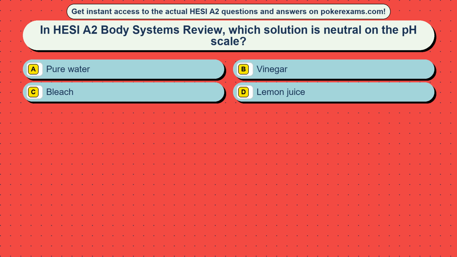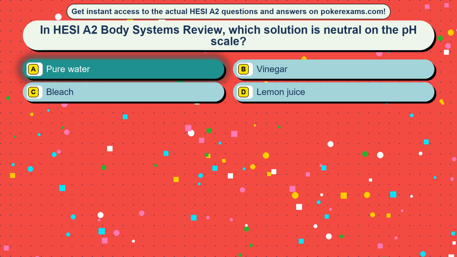Question 13. In HESI A2 Body Systems review, which solution is neutral on the pH scale? Option A, pure water, option B, vinegar, option C, bleach, option D, lemon juice. The correct answer is option A, pure water.